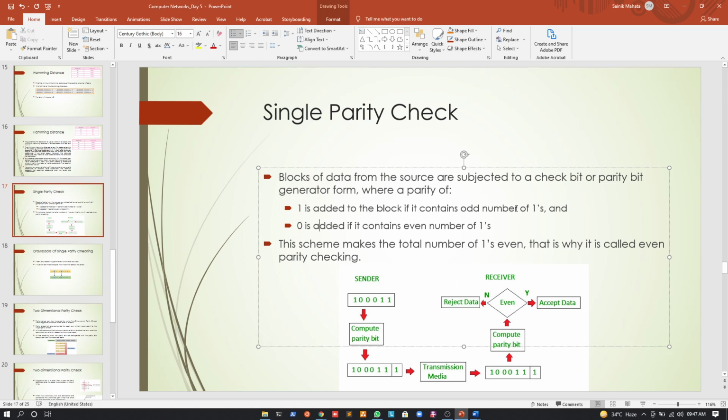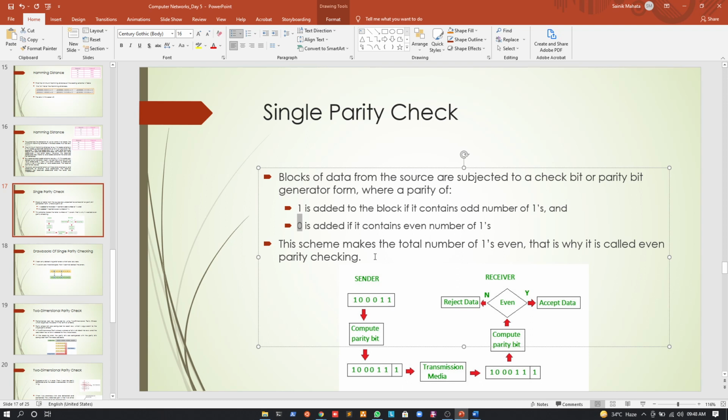So if you have a data block and the data block contains an odd number of ones, we will just add the parity bit 1 to the data. Okay. Again, if the data contains an even number of ones, we will just add a 0 parity bit to the data, right? So odd number of ones, we will add a 1. If there are even number of ones, we will add a 0. Okay, I hope it is clear to everyone. So for every data we have, we will just add a parity bit to the data, right? Now what's the parity bit? It will calculate the number of ones. So if the number of ones is odd, we will add a 1 parity bit, and if the number of ones is even, we will just add a 0 parity bit. Okay. So I hope it is clear till this.